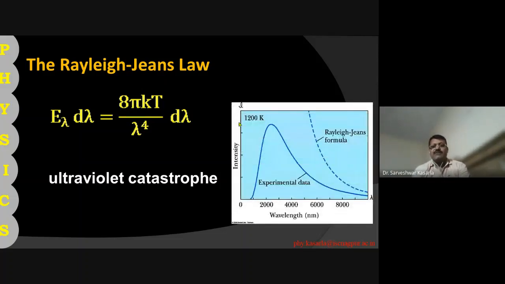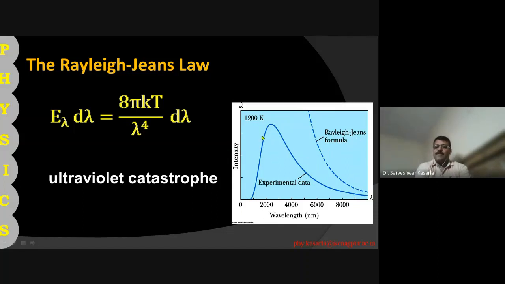In the diagram we can show it like this. Here this is the Rayleigh-Jeans law. At the lower wavelength region, the curve goes toward this, so it cannot be explained by the Rayleigh-Jeans law. According to the Rayleigh-Jeans law, the curve should go like this. That means the higher wavelength region can be explained with the Rayleigh-Jeans law, and the lower wavelength region can be explained